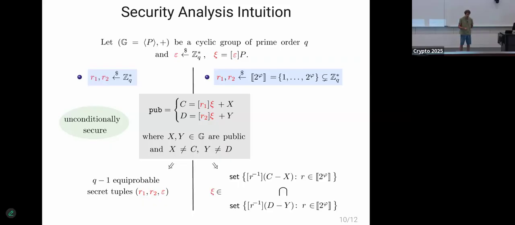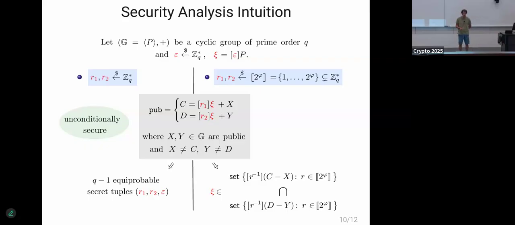But if we want to be cheap, on the other side, if we restrict R1 and R2 to a bounded set, notice how in the public view, psi can be expressed in terms of R1 on the first equation and R2 on the second one. So these expressions here are basically expressing psi as a function of R1 and R2.